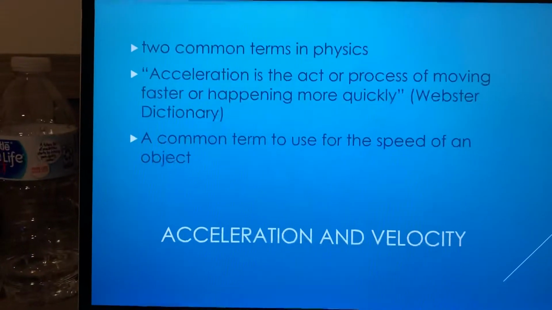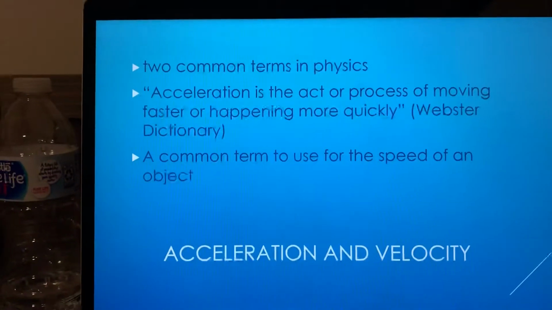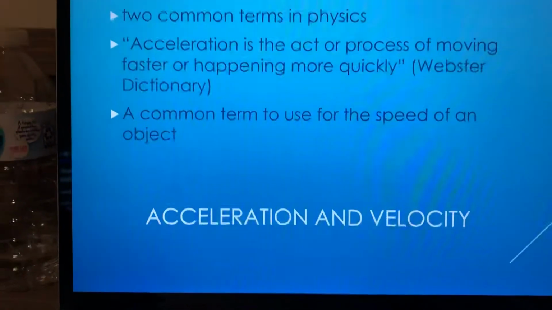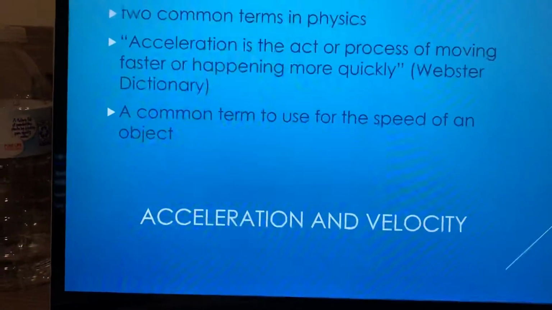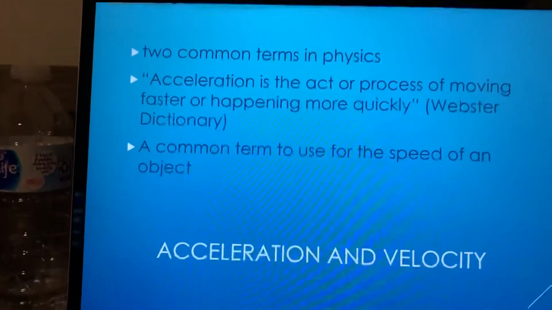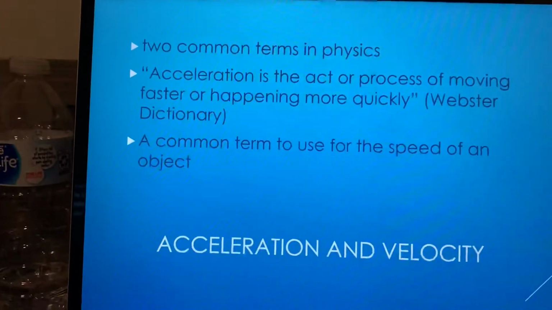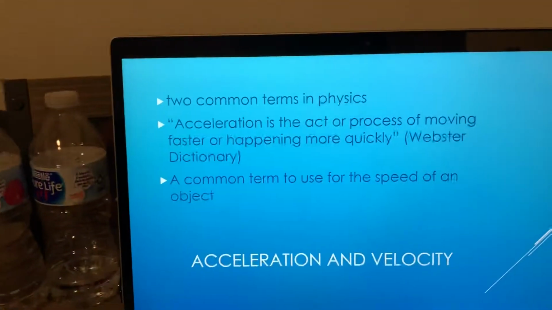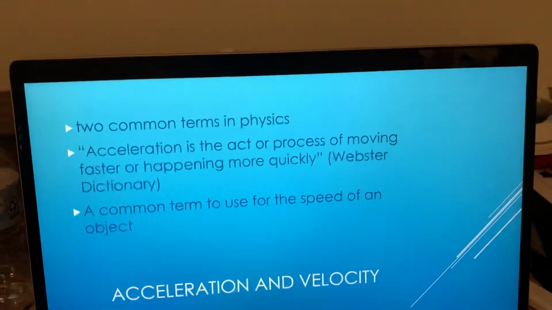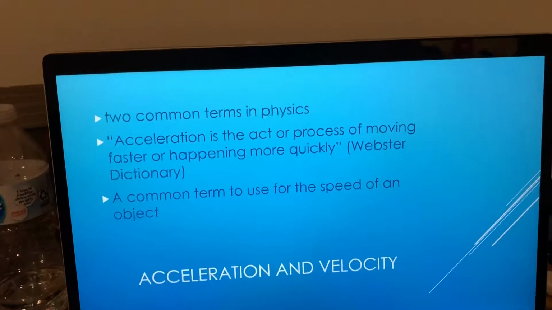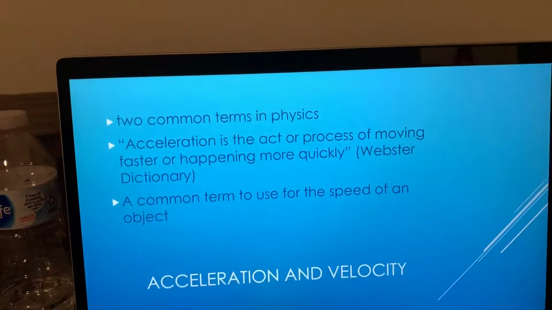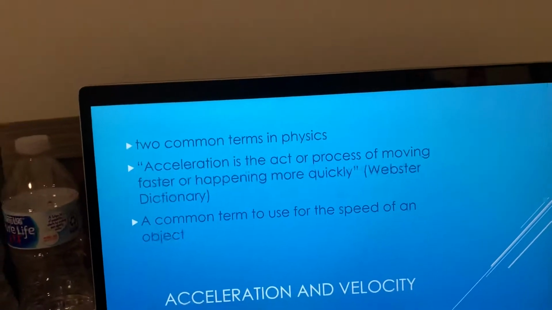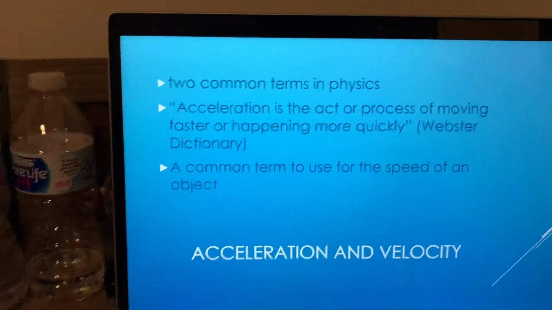When driving a car, the acceleration determines how fast the car is moving. Therefore, if you're driving 60 miles per hour, then the acceleration of the car would be 60 miles per hour. The velocity of the car changes. The velocity of a car, however, can change depending on the force of the car. The faster the car goes, the velocity increases.